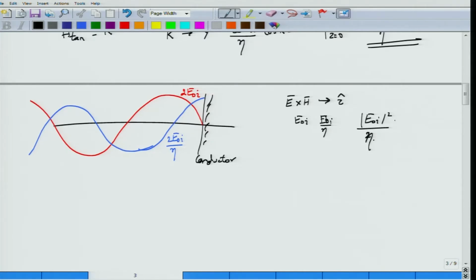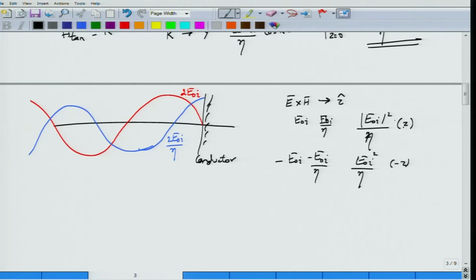This would be the amplitude of the Poynting vector. What about the amplitude of the reflected one? I have minus E0I, and minus E0I by eta is coming from the backward propagating wave, and the amplitude of that would also be E0I squared by eta, except that this is minus z propagating, and this is plus z propagating.